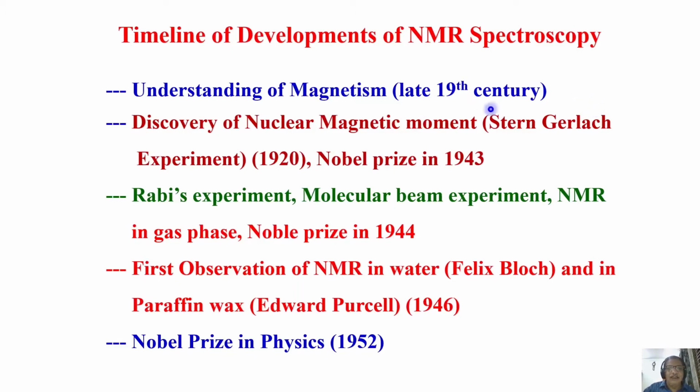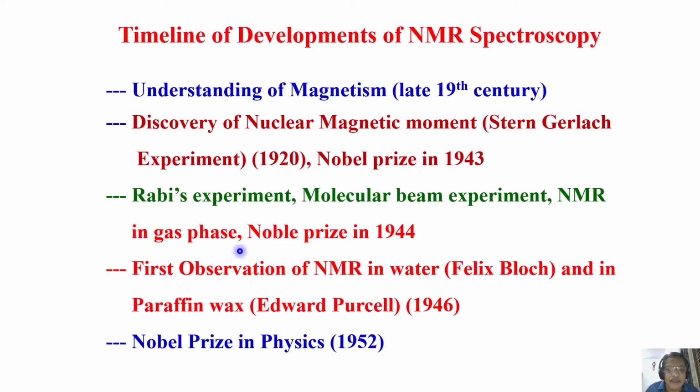Second, discovery of what is called nuclear magnetic moment. It is the famous Stern-Gerlach experiment which took place in the year 1920, and for which he was awarded Nobel Prize in the year 1943. Remember, this is the beginning where nuclear magnetic moment was discovered.